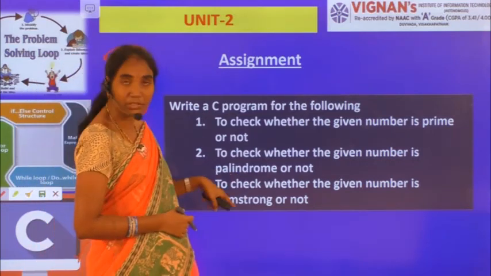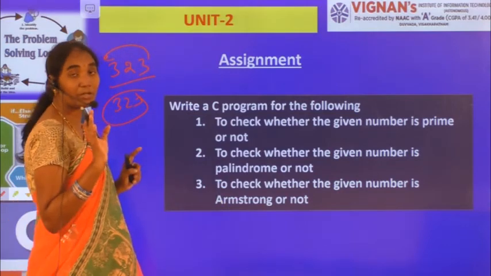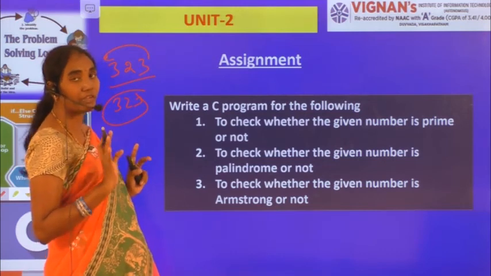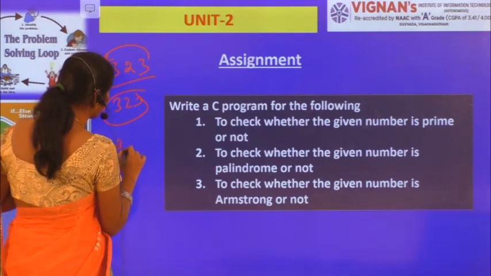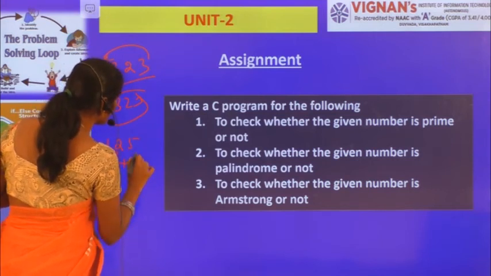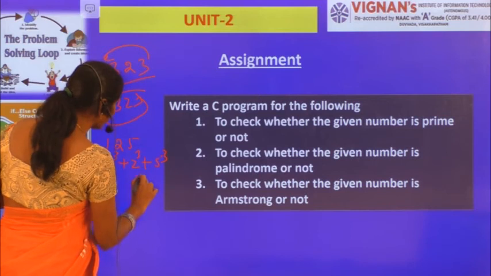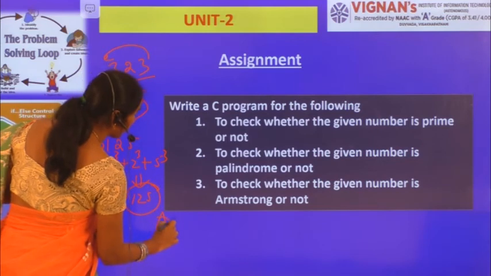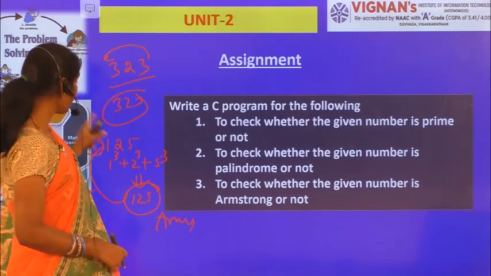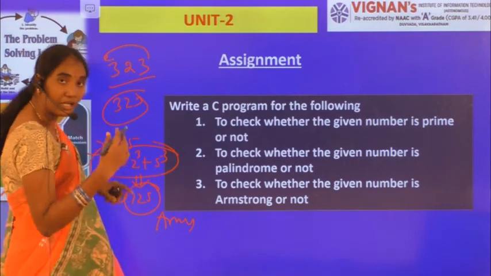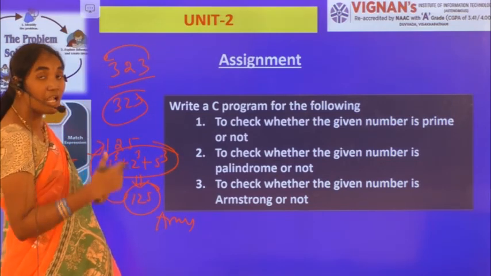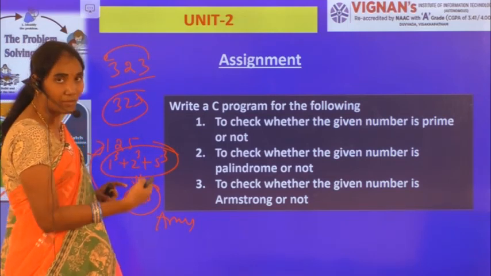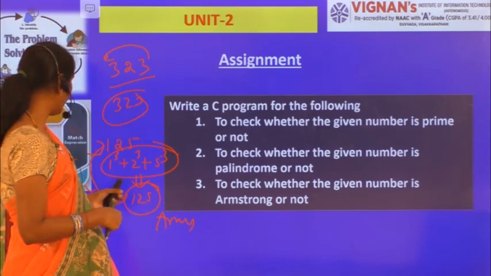And to check whether the given number is an Armstrong number or not. Armstrong number means the sum of the cubes of the individual digits in the given number is equal to the given number. Then I can say that the given number is an Armstrong number. For example, let us take 125. So 1 cube plus 2 cube plus 5 cube. If it is yielding 125, then I can say that this 125 is an Armstrong number. Otherwise, it is not an Armstrong number. So you need to find out the individual digits of the given number, make the cubes of each individual digit, and find out the sum. If that sum is equal to the given number, then this is an Armstrong number. Otherwise, it is not.